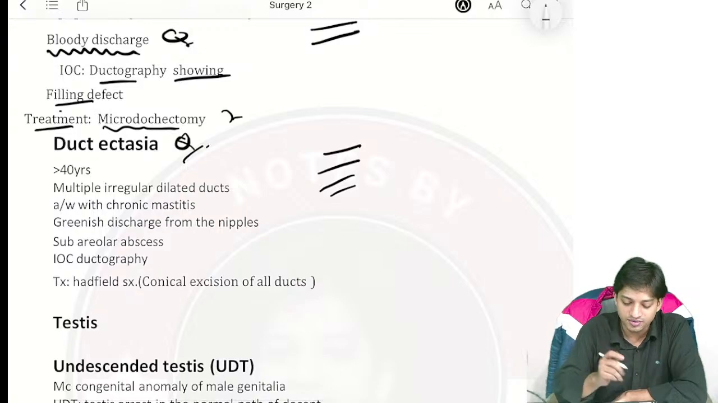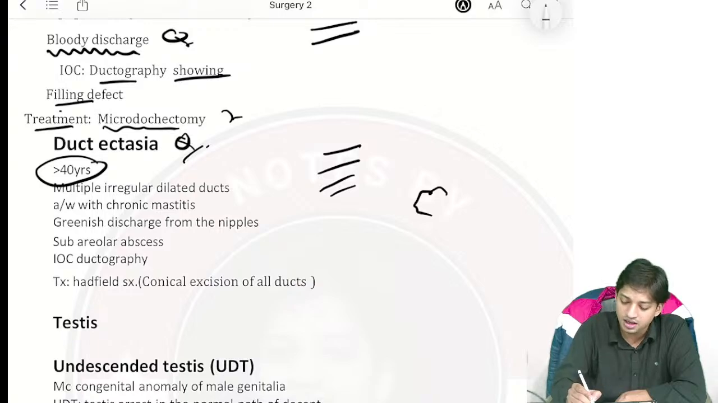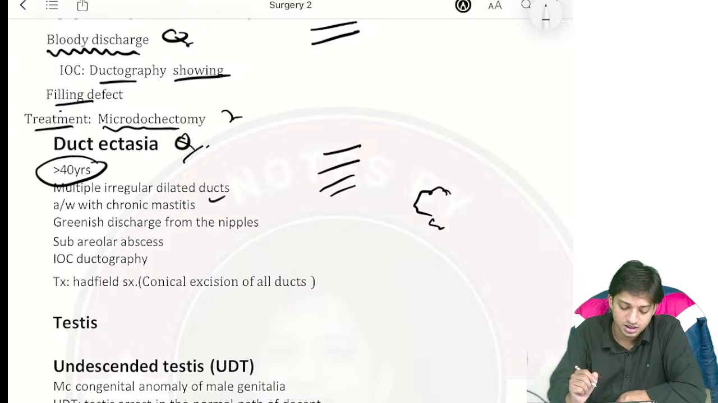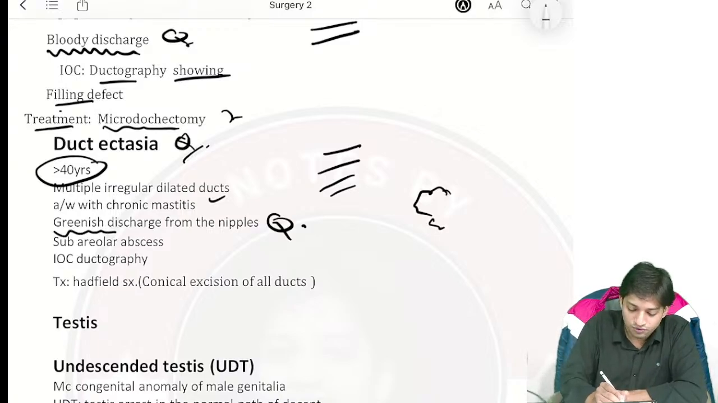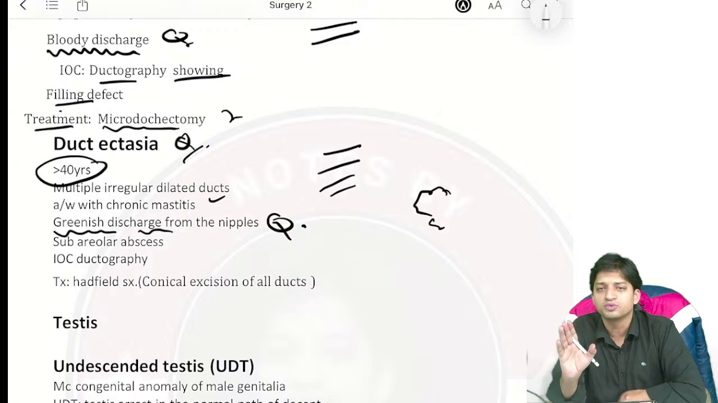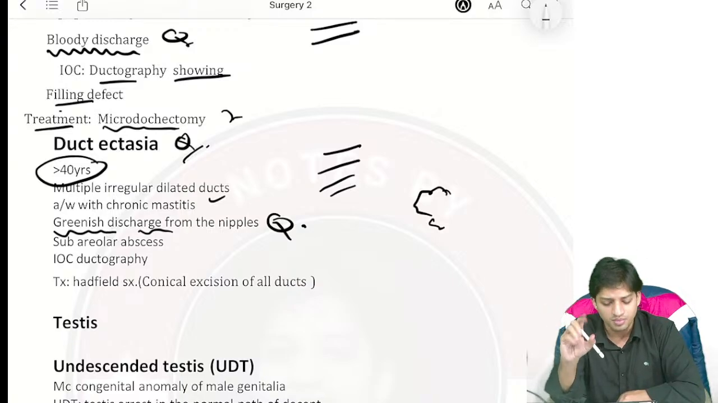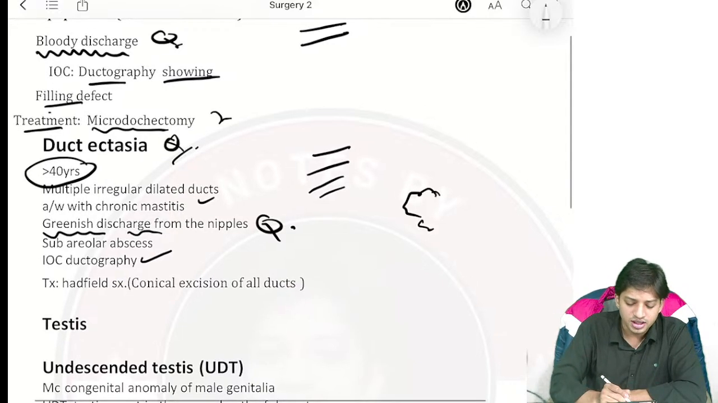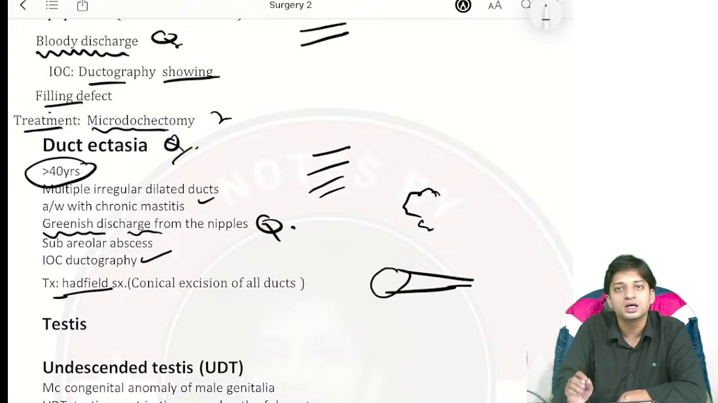But in duct ectasia, they will generally give you a female more than 40 years of age. Along with that, they will give you multiple irregular dilated ducts. I told you multiple ducts will be involved. Apart from that, this will be associated with a history of chronic mastitis. Now, the most important differentiating point, greenish discharge from the nipples. If they give you greenish discharge, or greenish blackish discharge from the nipples, go with duct ectasia. Multiple ducts are involved, right? Investigation of choice is again the same, ductography, and treatment is Hadfield surgery. Hadfield surgery is nothing but the conical excision of all the ducts.